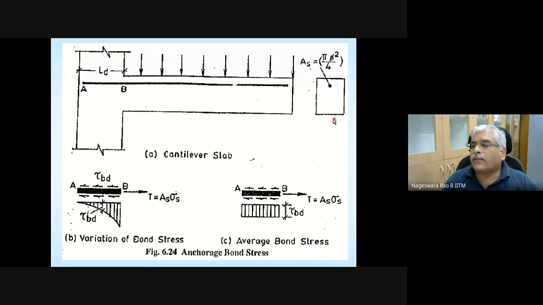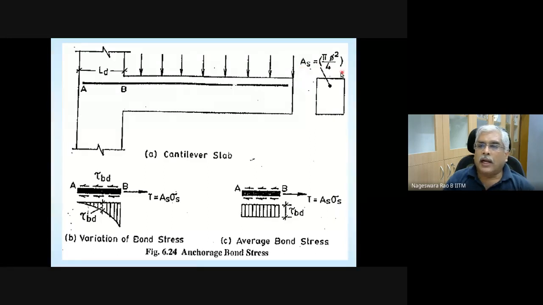This is a section of this cantilever beam, a rectangular section, and the steel reinforcement. Even though it is shown here as one rebar, it's not necessary that it is only one rebar. All the steel is dumped at this location. For representing it in a figure, all this steel is dumped at one location at the CG of the steel, and that is denoted with AS.